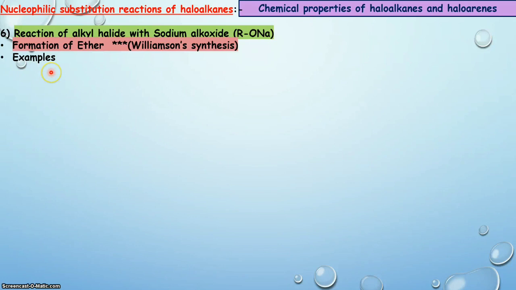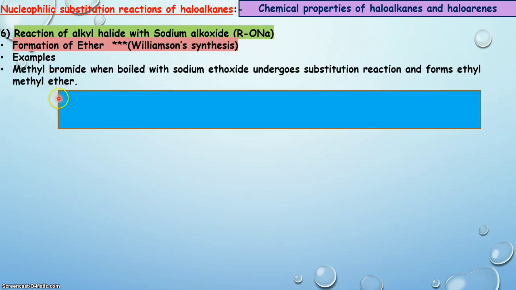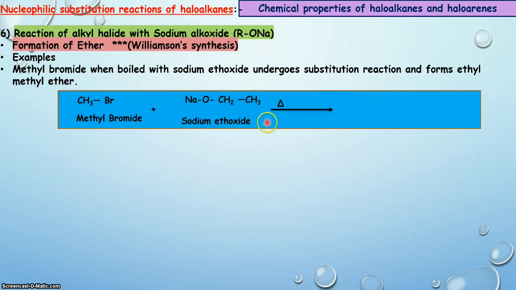Let us understand the examples of this Williamson synthesis. Here is the first example in which methyl bromide is boiled with sodium ethoxide and undergoes a substitution reaction. In this reaction, Br of methyl bromide is substituted by the ethoxy group, and there is a bond formation between this methyl and this ethoxy group, which results in the formation of ethyl methyl ether.